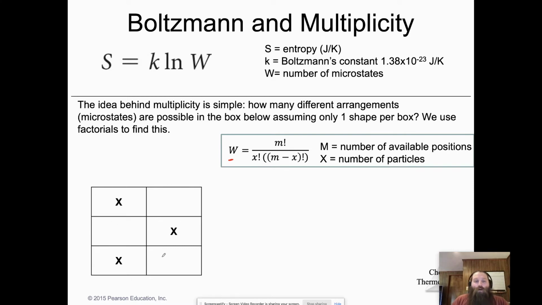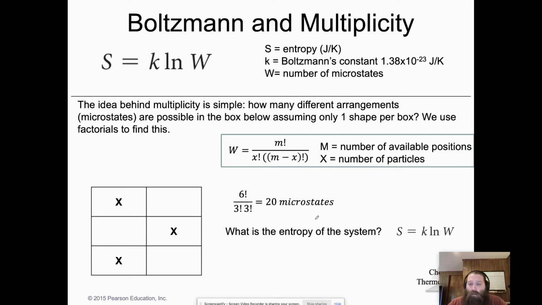And X is the number of particles, and I just happen to use X's in my pictures. So we do M factorial over X factorial times (M minus X) factorial. So the total number of positions minus the total number of particles, factorial. In this case, we have 20 possible microstates. So if we call these X1, X2, and X3, there are 20 different pictures you would have to draw in order to put all of the X's in their respective places. Now, if we want to calculate the entropy of the system, now that we know that there are 20 microstates, we do S equals k ln W.